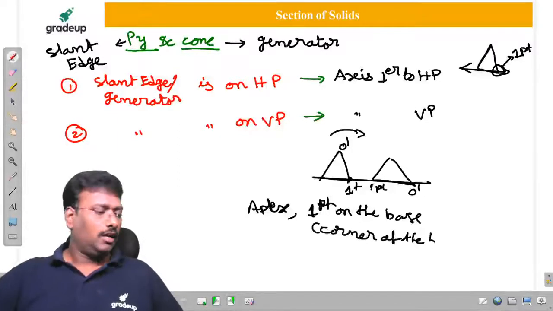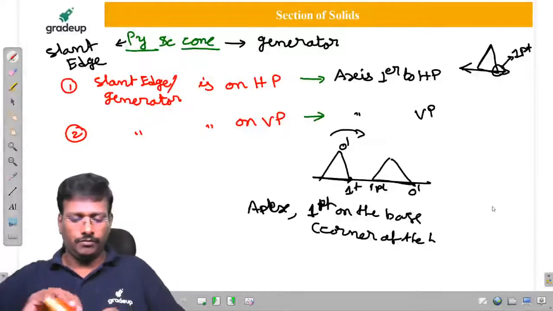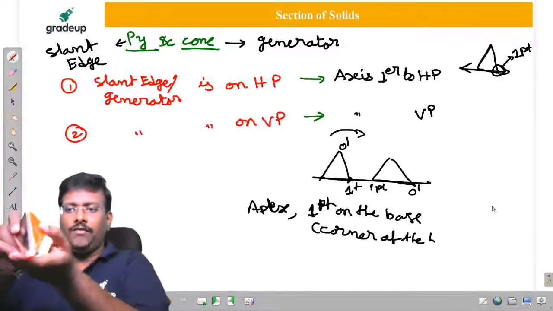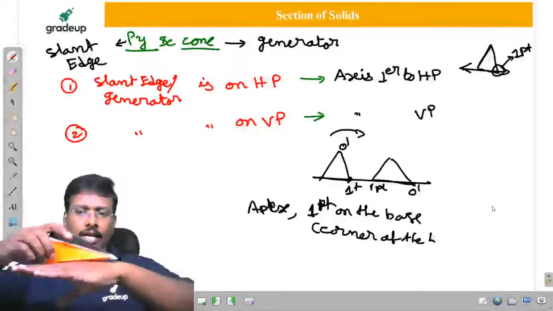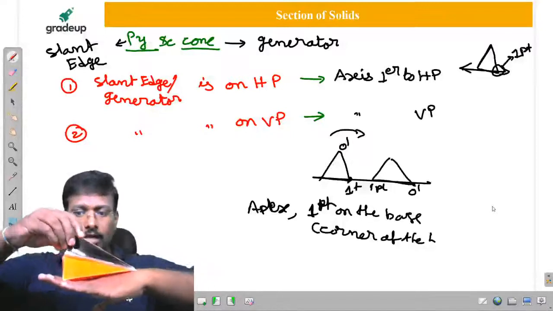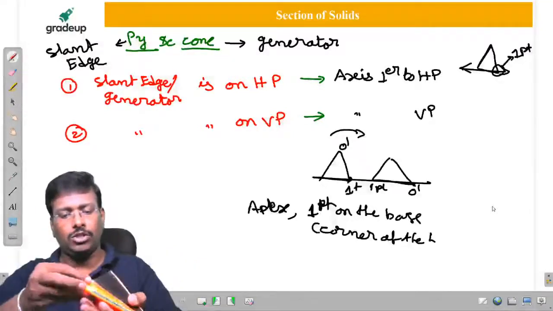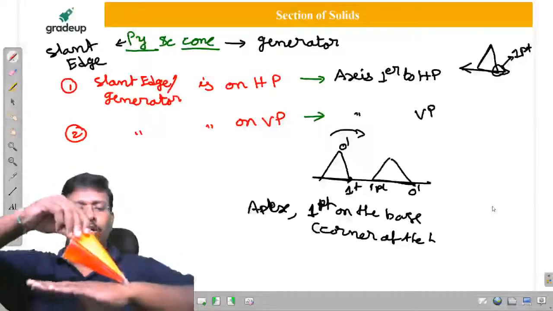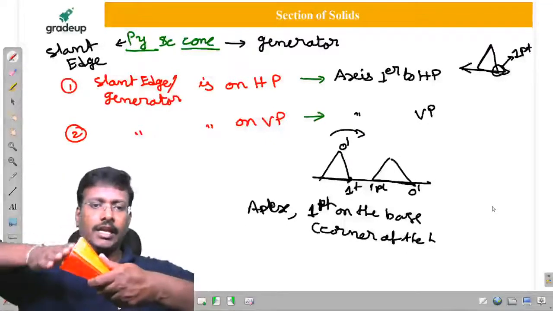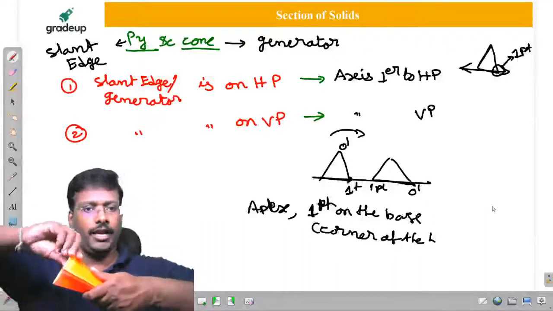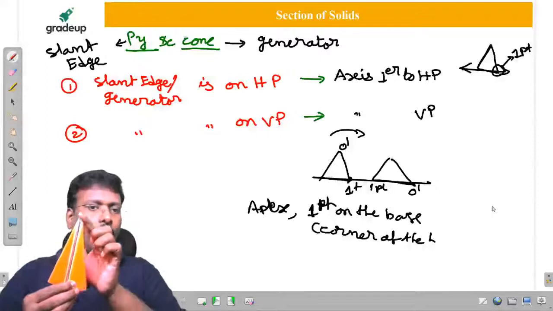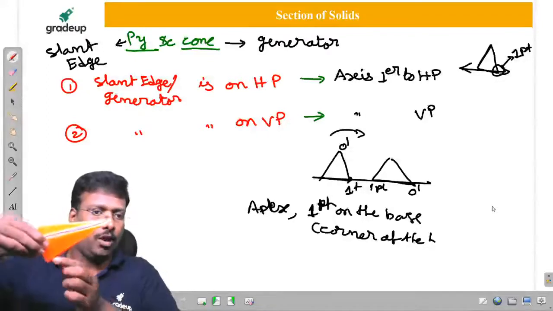Sir, once if it is like this, all of you observe. Sir, if it is going to be like this, only one line is going to be here. This view I can't draw. Why, sir? Because in the front view I am not going to get the true shape of the polygon. In the top view also I am not going to get the true shape of the polygon. Once this is the case, here it is an inclined base. I can't get it. So first of all you have to consider like this. But at this extreme, you should have 1 point, here also 1 point. Then you have to rotate it.